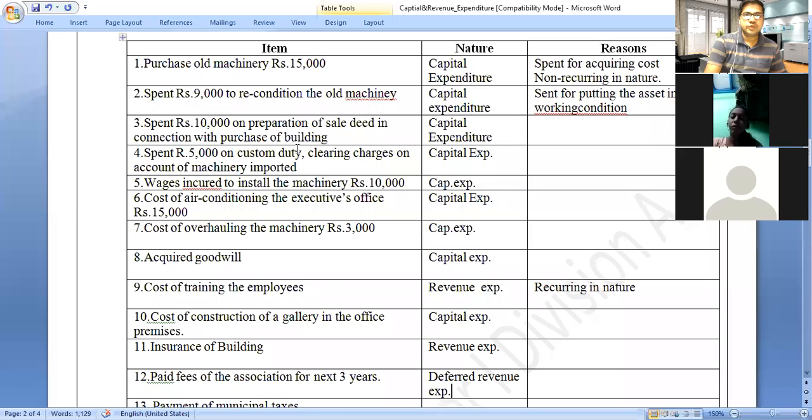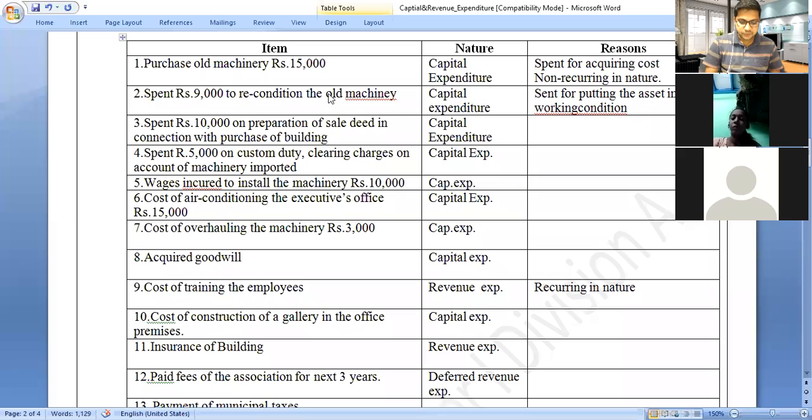These things you have to keep in mind: whenever expenditure is incurred today and the benefit will be received in the future, it is called deferred revenue expenditure.